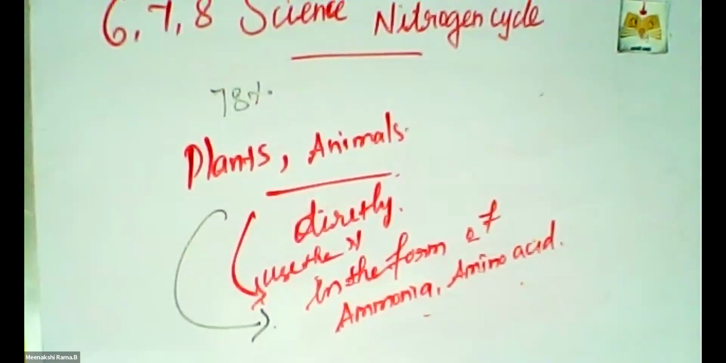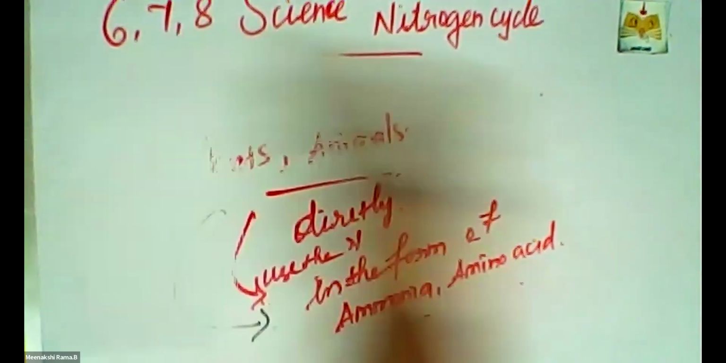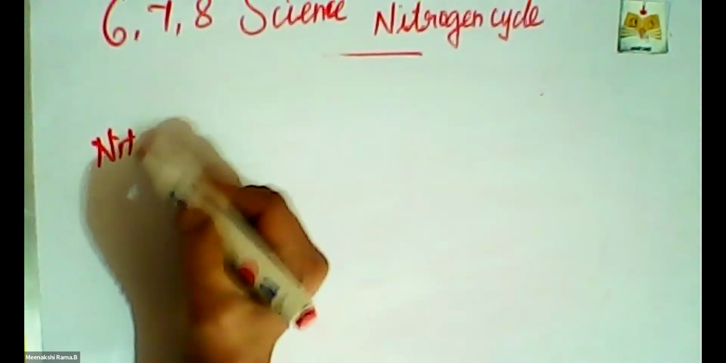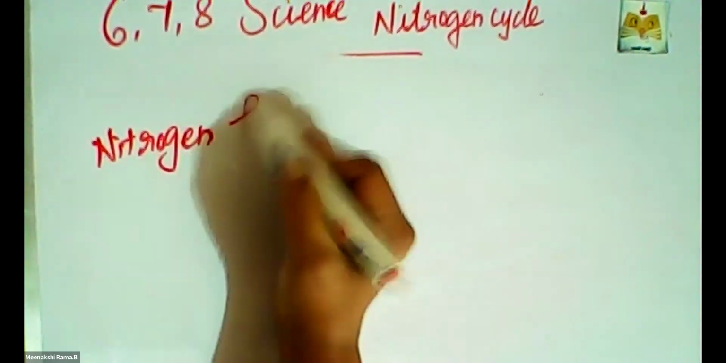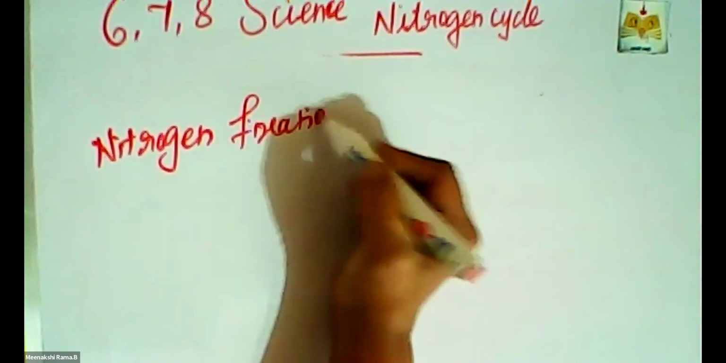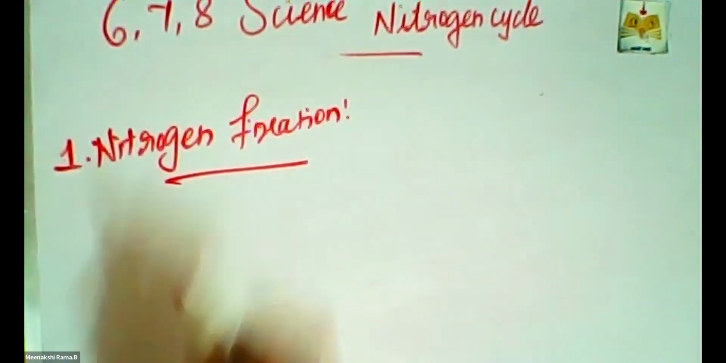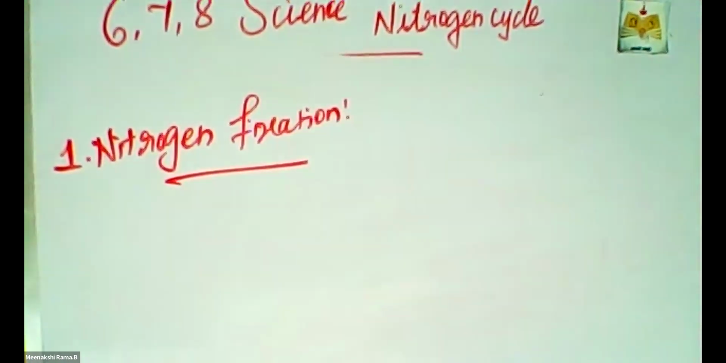Yes, the nitrogen cycle contains four different kinds of steps. The first one is nitrogen fixation. This is the first step of the nitrogen cycle. So, nitrogen fixation is the first step of the nitrogen cycle. Nitrogen fixation is the conversion of atmospheric nitrogen into reactive compounds available to living organisms.